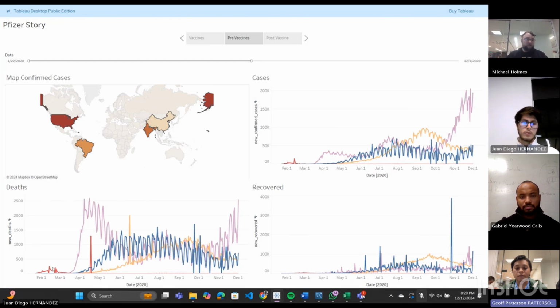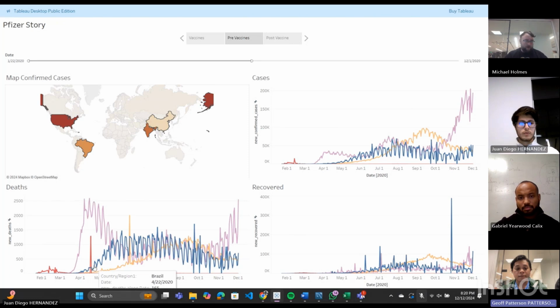Going over to deaths, you see China had a lot of deaths when this first started, which makes sense, being that they had a lot more cases when it first started. And you see a huge spike in the number of deaths right around the same time when the number of cases started rising. And then it goes down and starts following a similar trend.